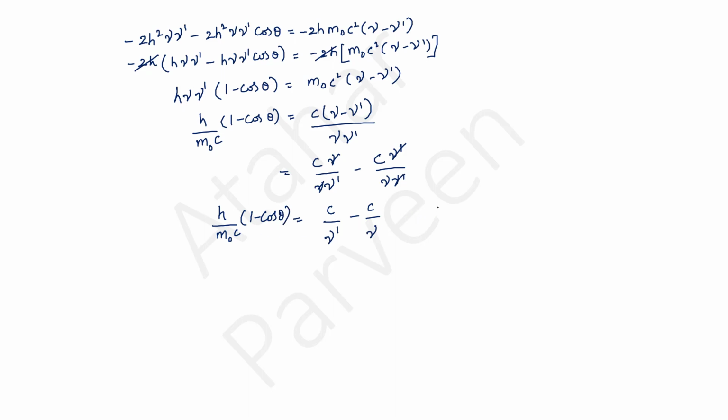But we know that our frequency ν is equal to c by λ, or λ is equal to c by ν, or λ′ will be equal to c by ν′. Now just let me substitute here. I will have h by m₀c into (1 − cos θ) will be equal to c by ν′ minus c by ν, which can be written as λ′ − λ. So this is the required Compton equation which we were looking for.